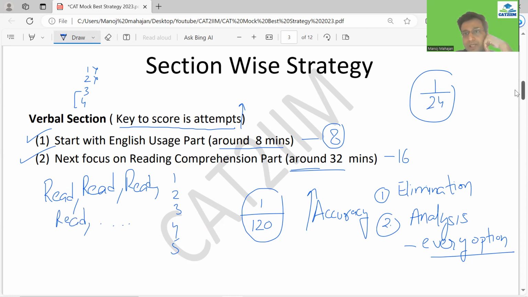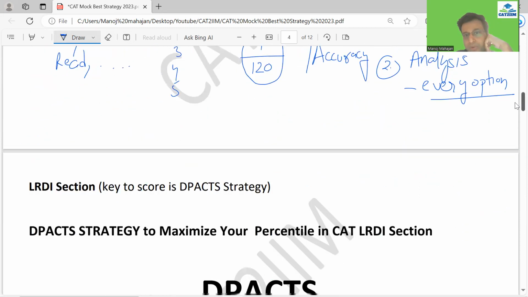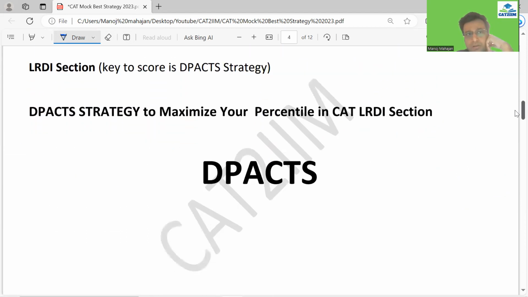So let me come to the LRDI strategy now, where I'm going to also focus on the DPACTS. This word DPACTS has been coined by me.